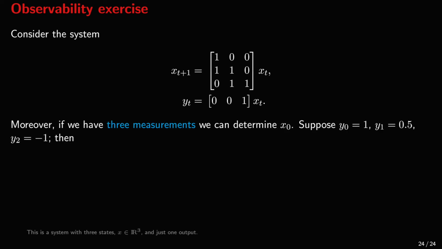If we have 3 measurements from this system, we can determine x0. For example, suppose that we have the measurements y0 is 1, y1 is 0.5, and y2 is minus 1. Then, in order to determine x0, we need to solve this linear system, which yields this value of x0. And this concludes today's lecture.